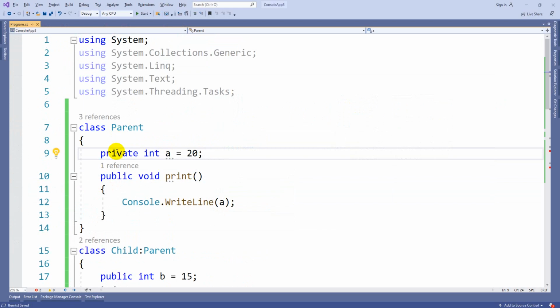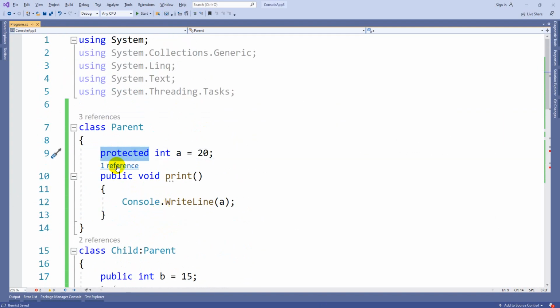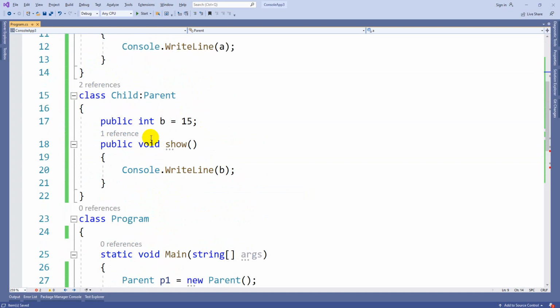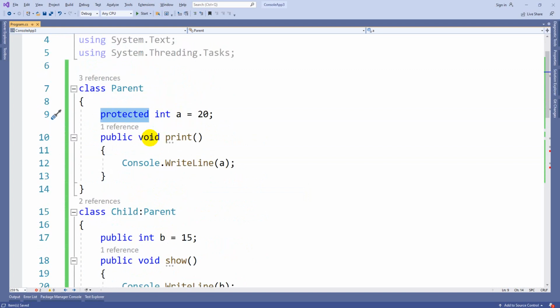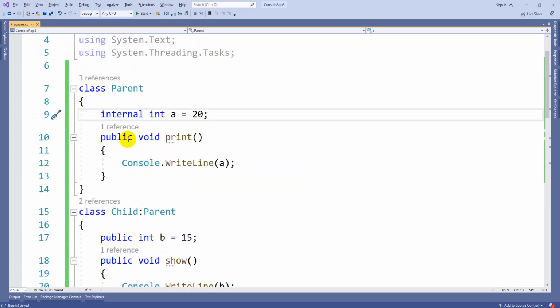Next, protected. If you use protected, it is similar to private, no difference at all. The only thing is, whenever you use protected, you can pass values from the child classes, going forward, using the base keyword or something like that. Then internal: whenever you use it as an internal type, it is similar to public, but it is accessible only within the current project, not outside of the project.